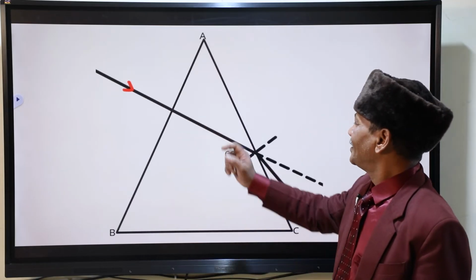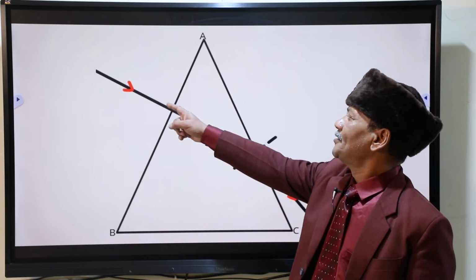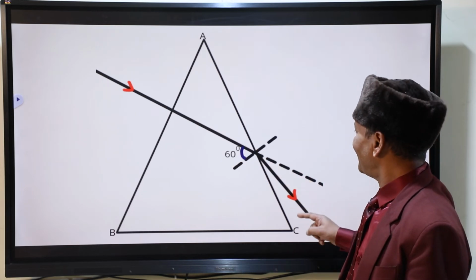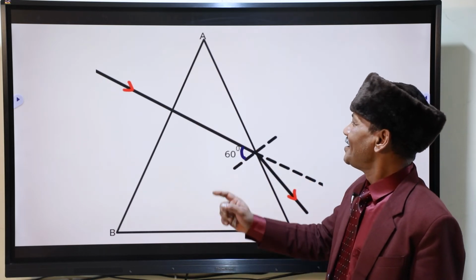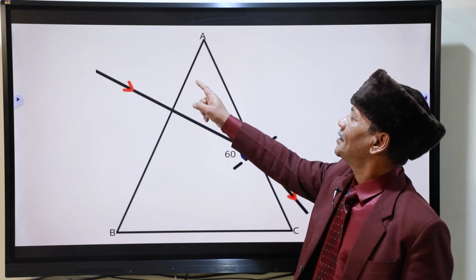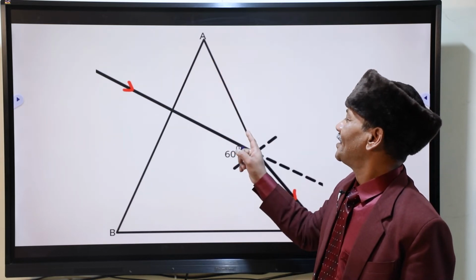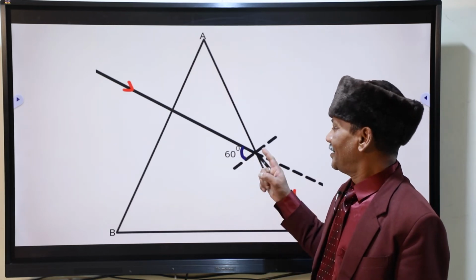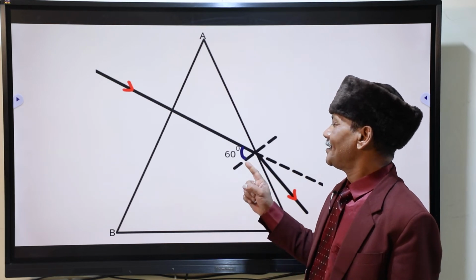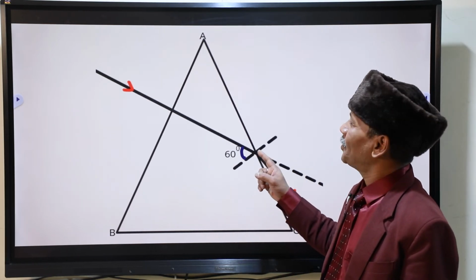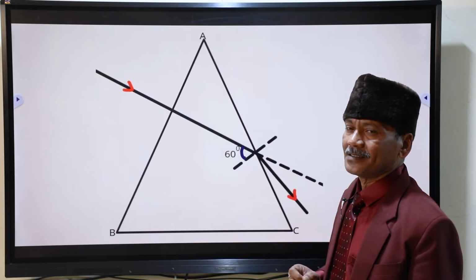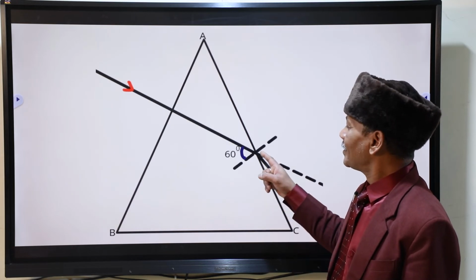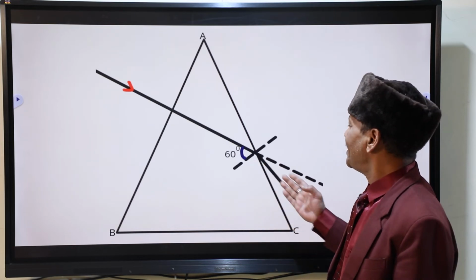This is the ray. This is normal. So without deviation coming over the face AC. Now you can see here, this is 90 degree, this is 60 degree, this is 30 degree. So this angle becomes 60 degree. This 60 degree is less than critical angle for this pair of media. So it will not have total internal reflection. It will get deviated.